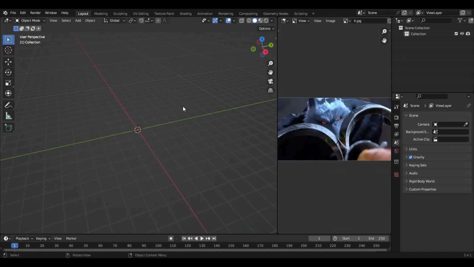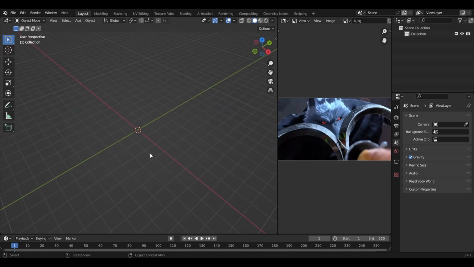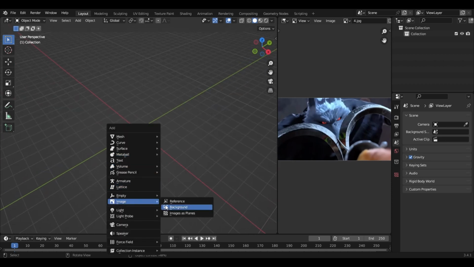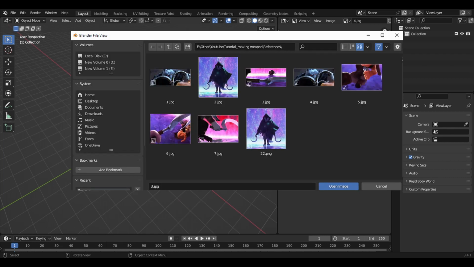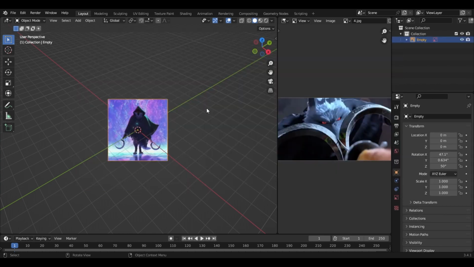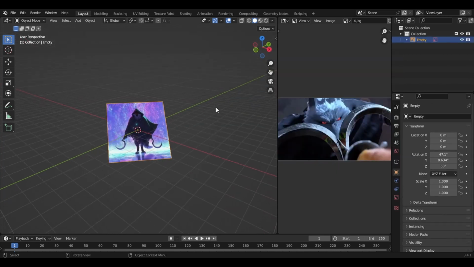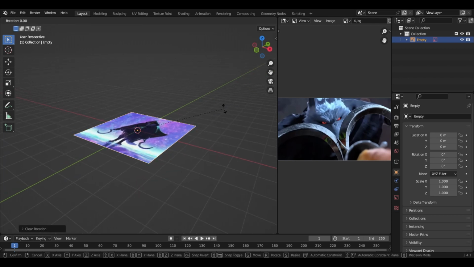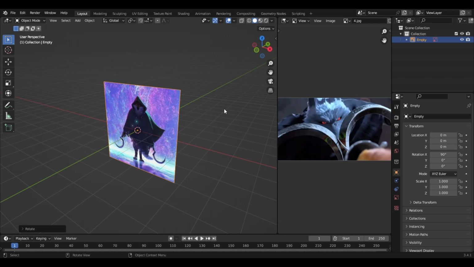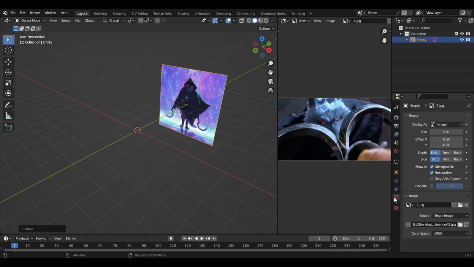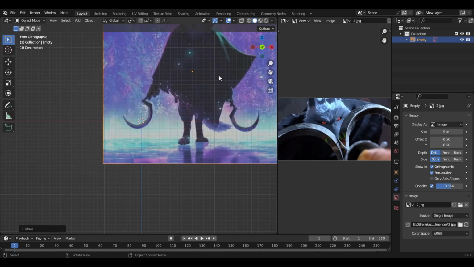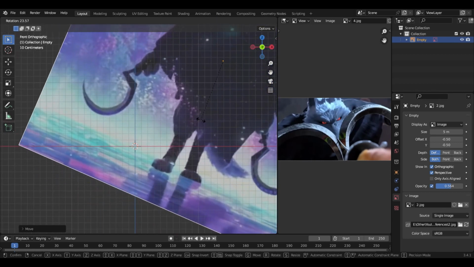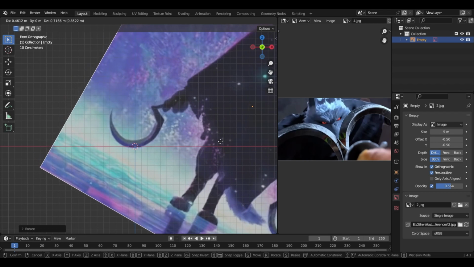Right. And also in the 3D tab in the object mode, let's import image as reference. This one. And press Alt R to reset the rotation. And also RX 90 degrees, and just move it a bit back. And also you can turn on the opacity and lower it. Okay, let's move it over here so we can use it. You can also rotate it to make it a bit easier to use.